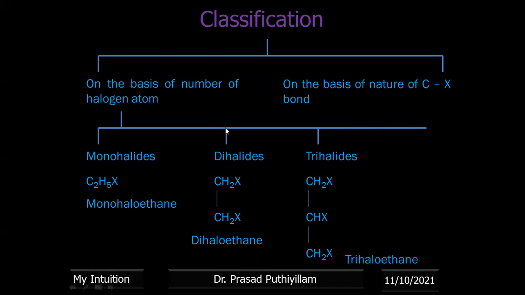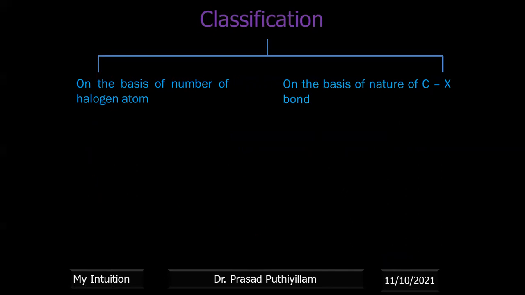So whenever you write an organic structure, you have to take care that carbon should have tetravalency. Either it should have 4 covalent bonds, or a double bond or triple bond. Here X represents a halogen atom. It may be chlorine, bromine, fluorine, or iodine. Then tetrahalides and so on.